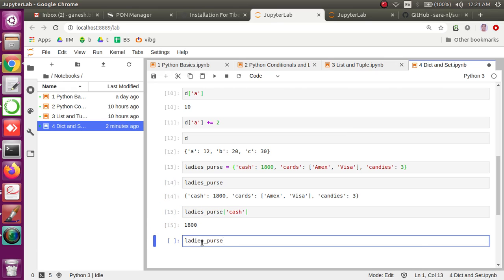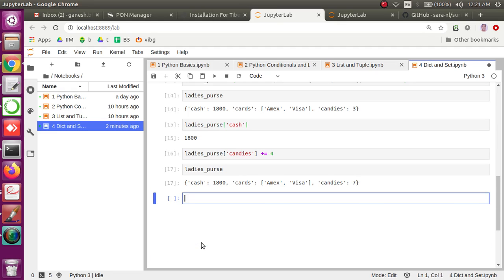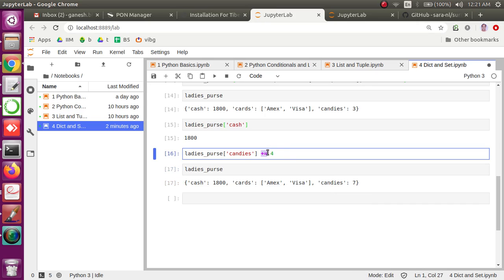Okay, and as we have already discussed, we can also manipulate that, right? If I want to add some candies to this, I can add 4, and now ladies first will have 7 candies. I hope you recall this operator. We have used this operator to add the value on the right side of the equation into the same value and assign it back to it. So this is how we can manipulate, and there are important things to note.